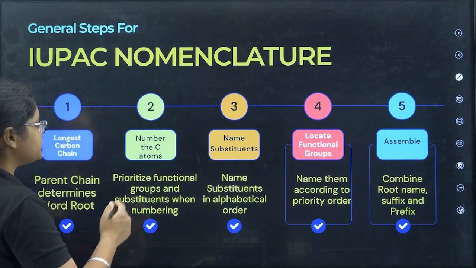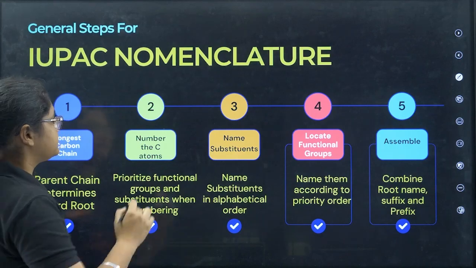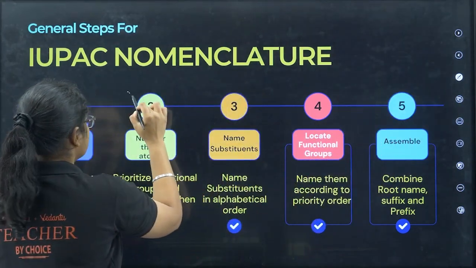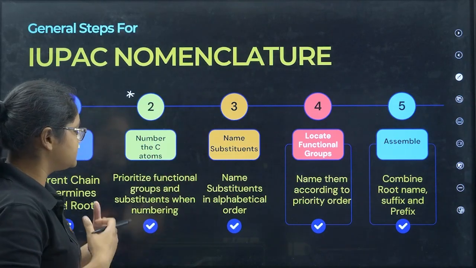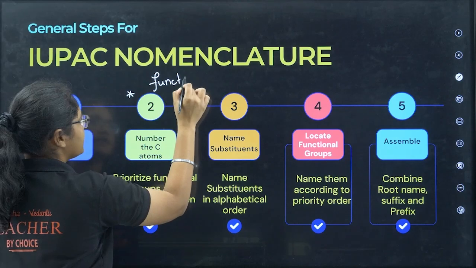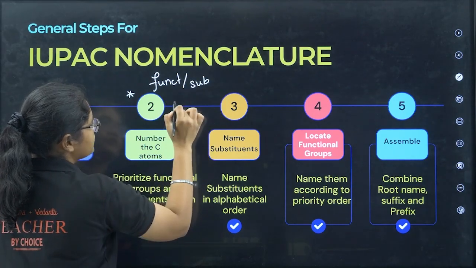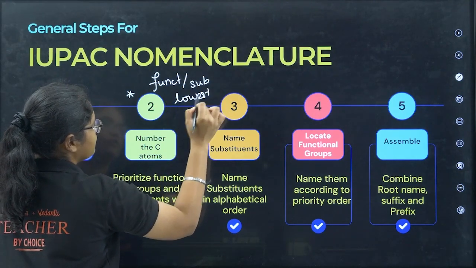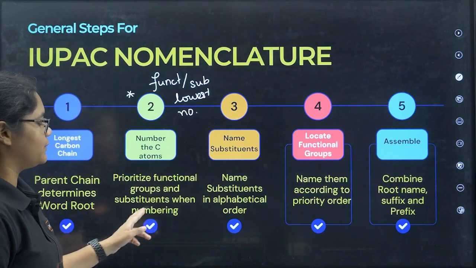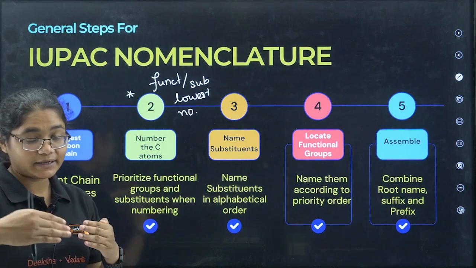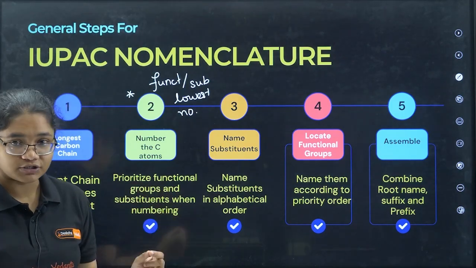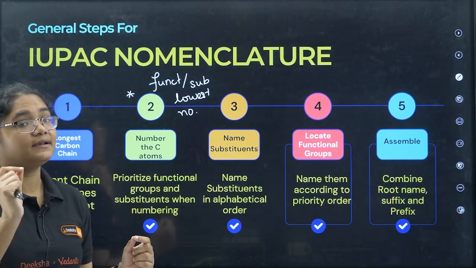Next, you have to number the carbon atoms. This is very tricky and the most important part. You have to number the carbon atoms in such a way that if there is any functional group or any substituents, that should get the lowest number. When we do examples, it will be more clear. So prioritize the functional groups and substituents when numbering. Prioritize means you should number it in such a way that any substituent or functional group gets the least number.